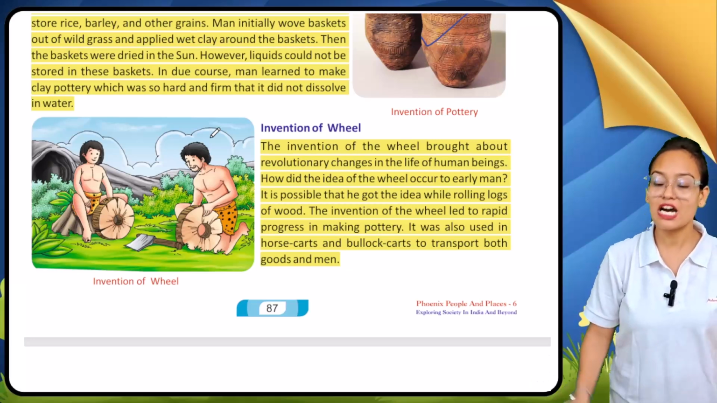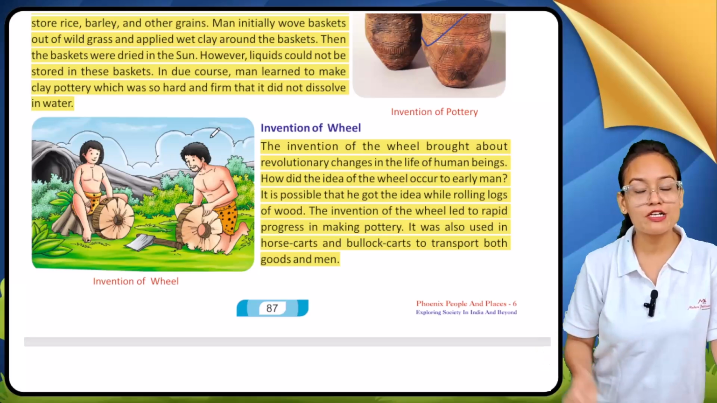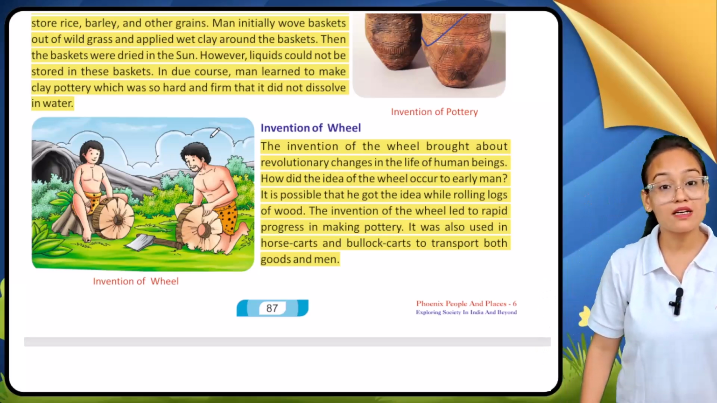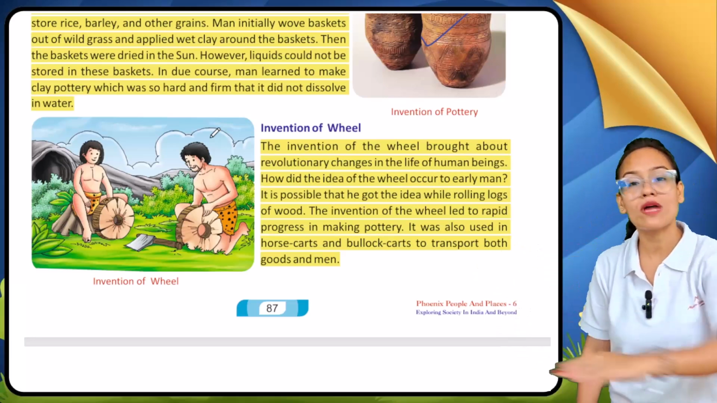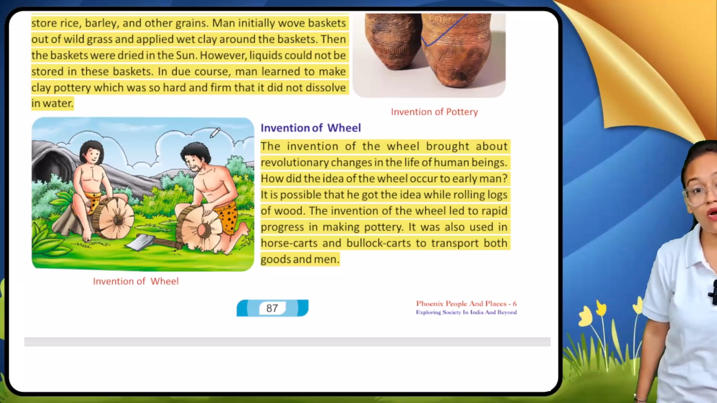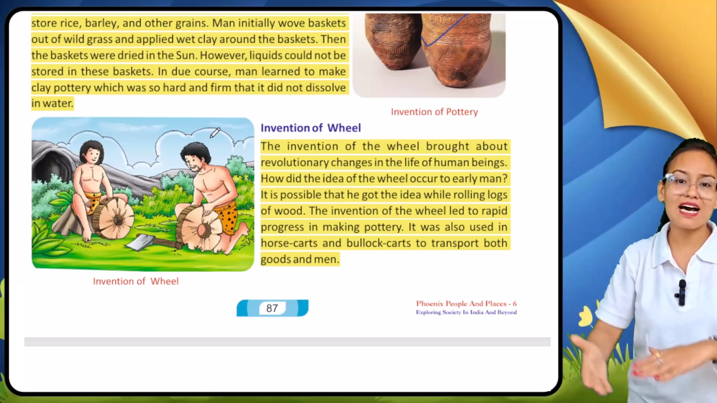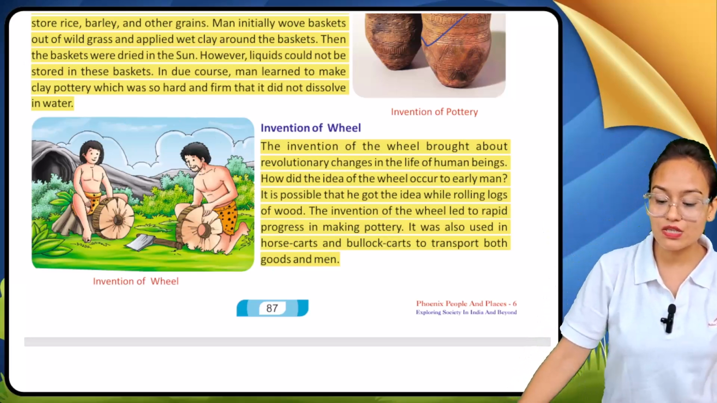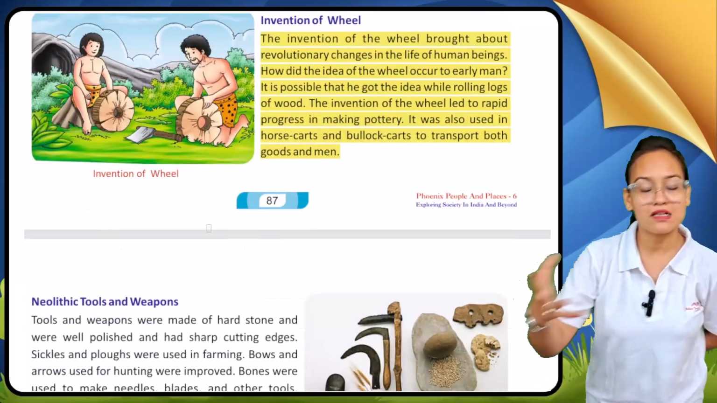So again they assumed. According to historians, early man may have gotten the idea when they saw a wooden log rolling down a slope. After they saw that, maybe they got the idea of making wheels. These wheels are used in horse carts and bullock carts to transport people and their goods from one place to another.